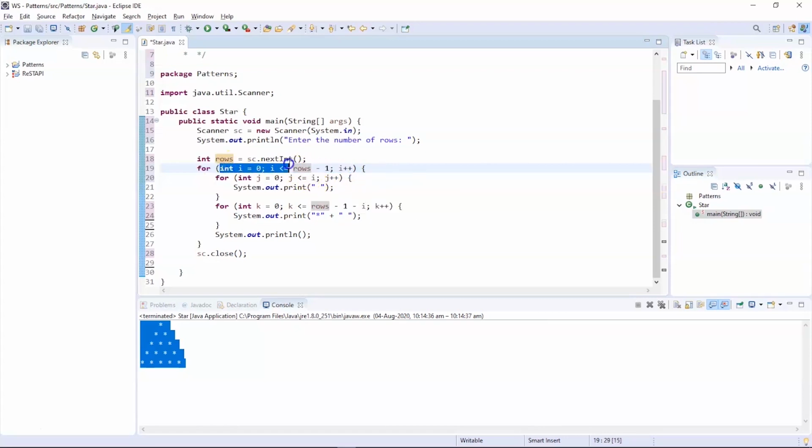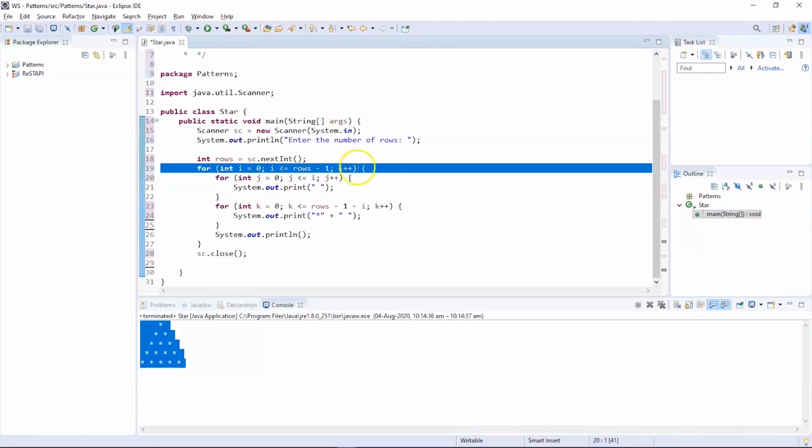Let us assume that we have provided the number of rows to be 5. According to the logic, i equals 0, and 0 is less than or equal to 5 minus 1, which is 4. Then the post increment operator will increment the value of i to 1 once the first iteration of the for loop is finished.